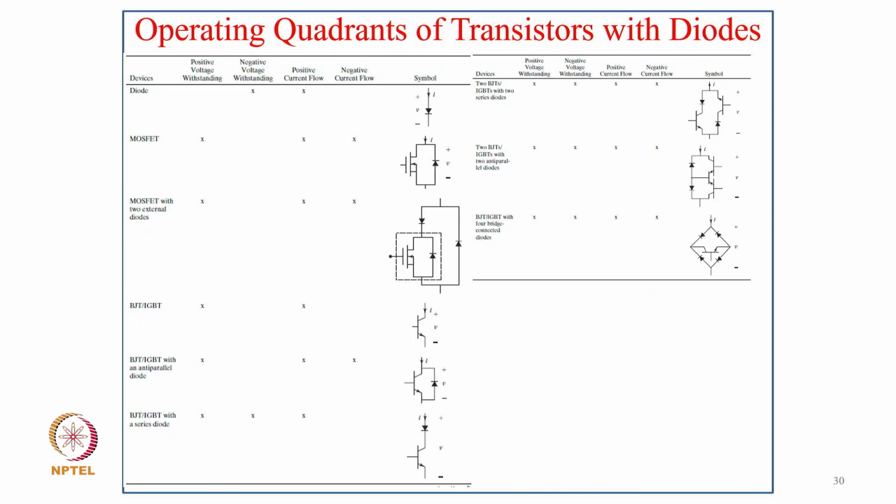Then two anti-parallel switches operate as a bipolar switch, and then another configuration with four diodes and a single BJT. So many variations are there, used as different switches for different purposes in power electronics applications.